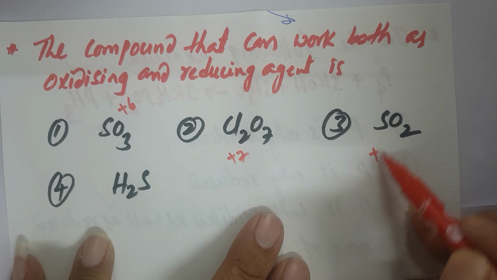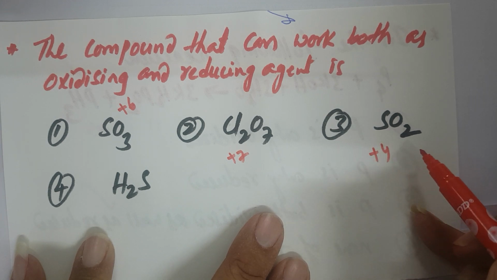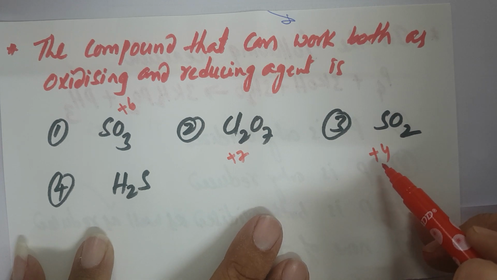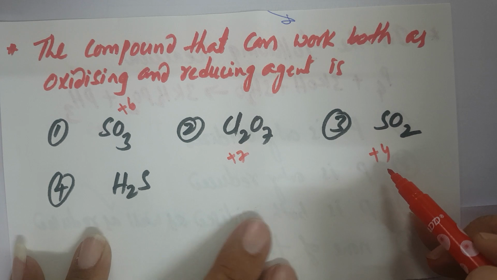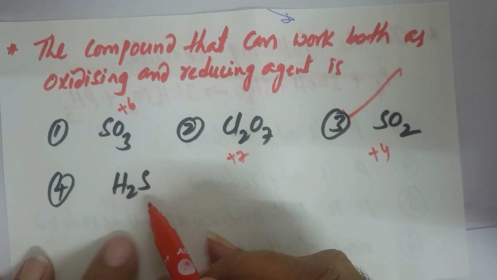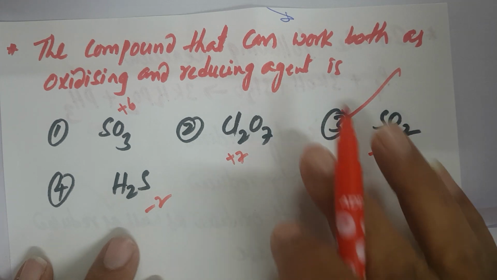Here the sulfur oxidation number is +4. The highest sulfur oxidation number is +6 and the lowest oxidation number is -2. So this can participate as both an oxidizing as well as a reducing agent. The correct answer is this one. And coming to the fourth option, in H2S the sulfur oxidation number is -2. This only participates in oxidation and acts as only a reducing agent.